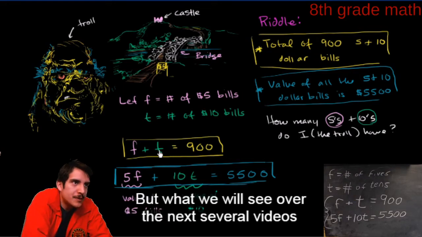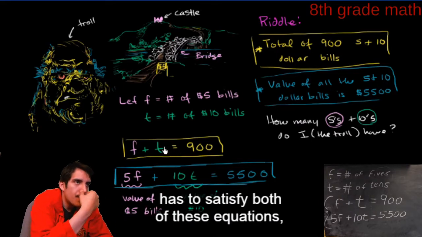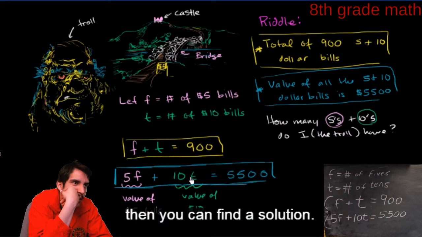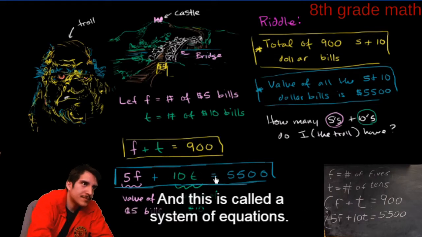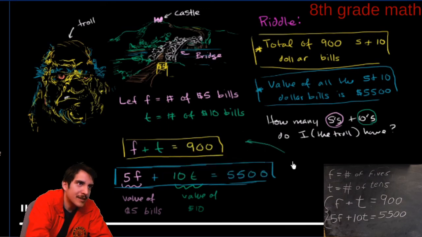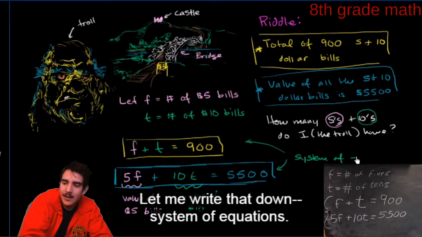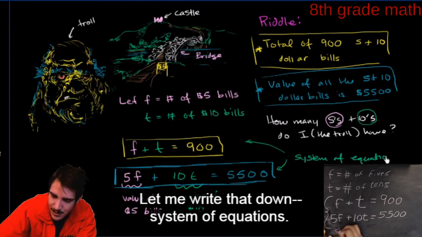But what we will see over the next several videos is that if you use both of this information, if you say that there's an f and a t that has to satisfy both of these equations, then you can find a solution. And this is called a system of equations. Hooray. This is a system of equations. Let me write that down. System of equations.